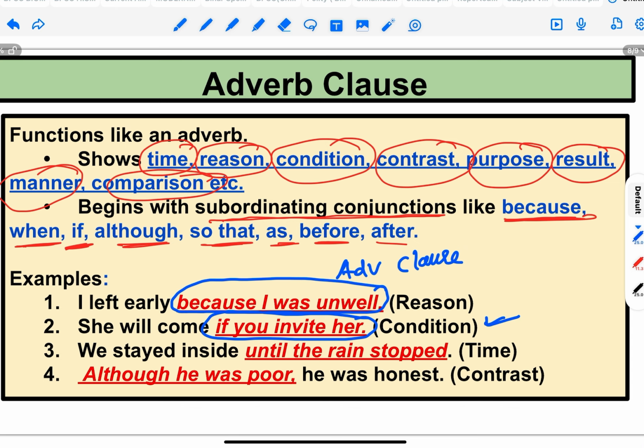So adverb of condition. So if you invite her is an example of an adverb clause. We stayed inside until the rain stopped. So until the rain stopped, this shows time, adverb of time. So this is an example of an adverb clause. Although he was poor, he was honest. So a contrasting sentence. Although he was poor, this is an example of an adverb clause.